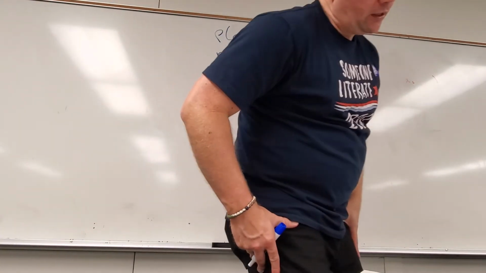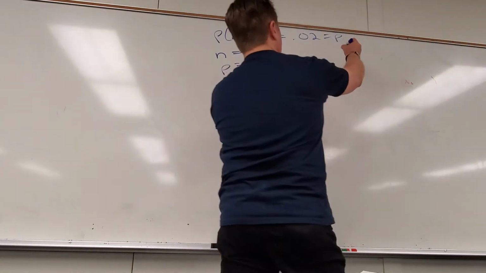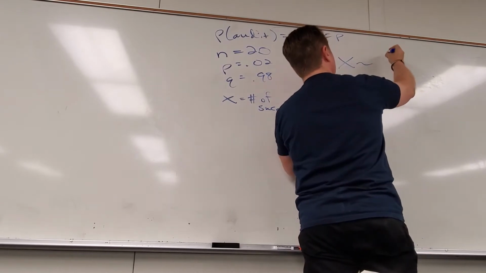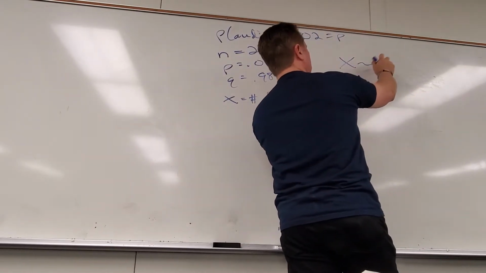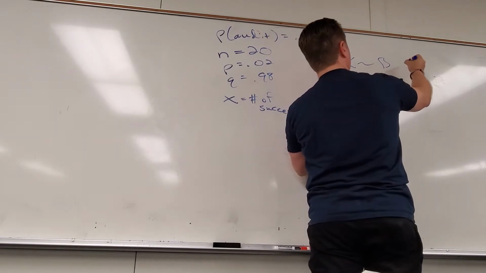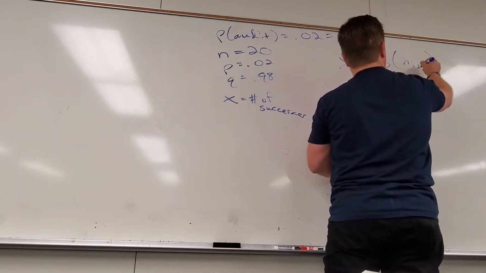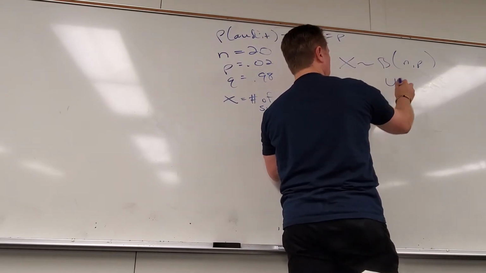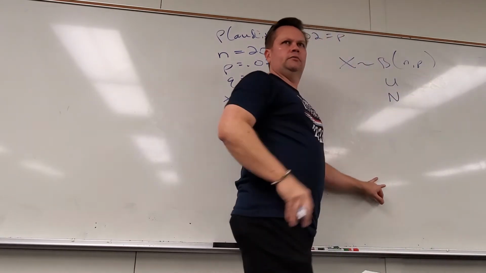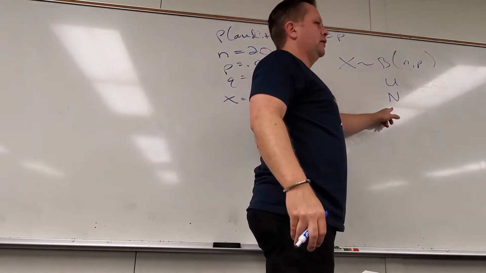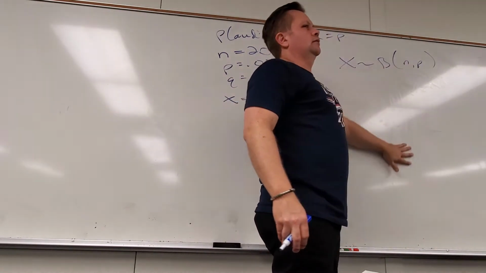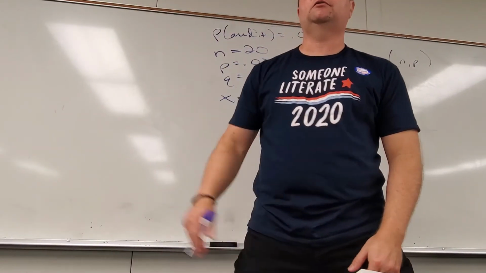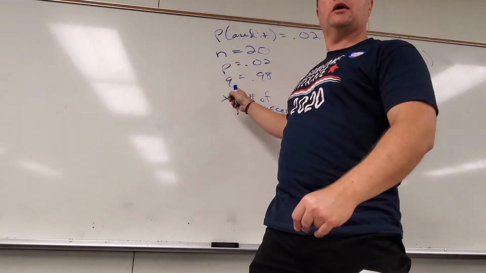Whenever they say describe the distribution, it could be binomial, and then they want N and P. It could be uniform or normal, which we're going to talk about today. So that was the next question, describe the distribution, which is really what we did here.